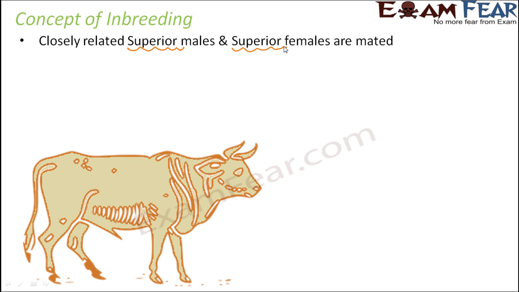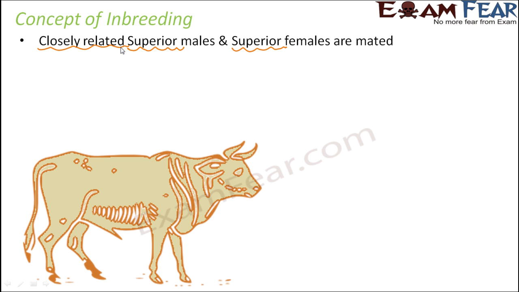When I say a superior male or a superior female, I mean a good quality male and a good quality female belonging to the same breed. When they belong to the same breed, it becomes obvious that they are going to be closely related, because they belong to the same species and also to the same breed of that species. So closely related, a superior male and a superior female will be mated.